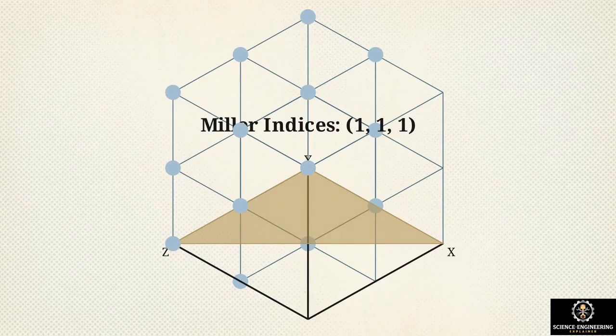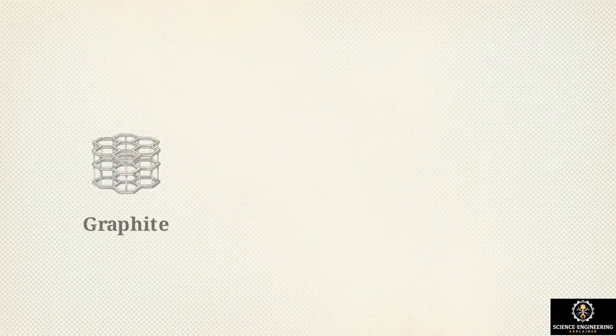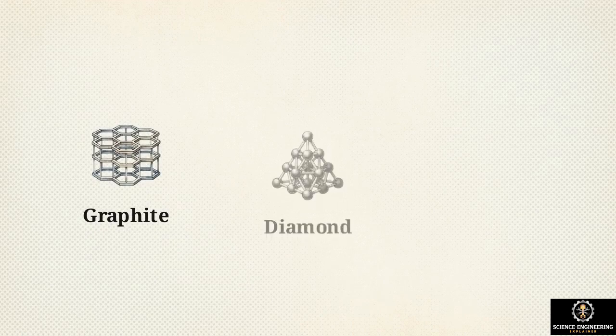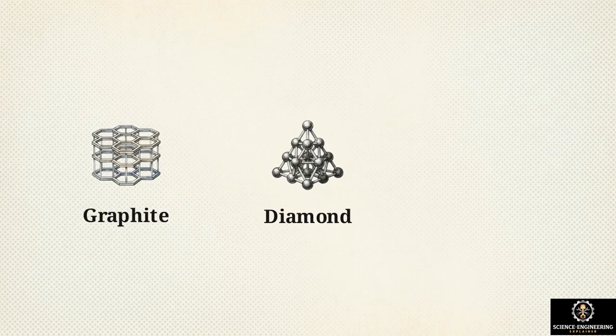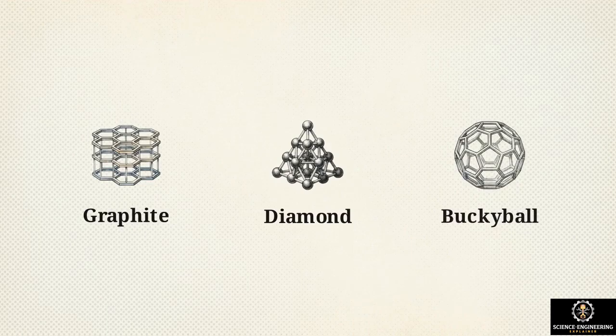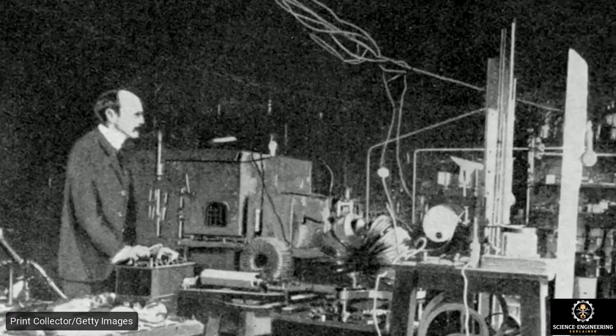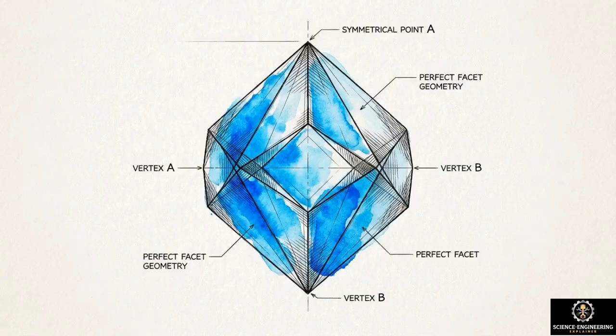Depending on how you arrange its lattice, the exact same atoms produce completely different materials. They form flat sheets of graphite, the dense tetrahedral interlocking of a diamond, or a spherical buckyball. These structural differences change how electrons are shared between atoms. One geometric arrangement creates a conductive metal, another builds a rigid electrical insulator, a third forms a superconductor. For early physicists, the logical conclusion was clear. If geometry dictates physical power, then engineering a mathematically perfect, flawless crystal would yield ultimate control over technology.